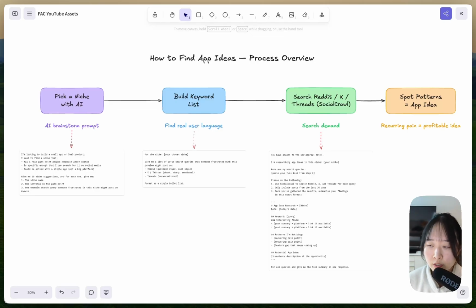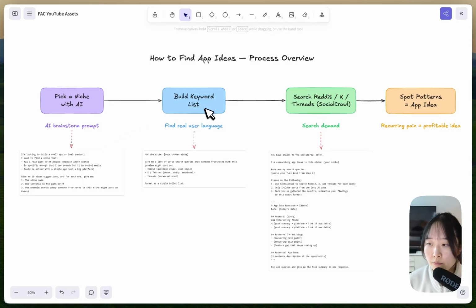start a new project. Before we dive into the tools, I'll go through a high-level skeleton with you and how the process works. So the core idea starts by picking out a niche with AI. If you already have a niche you want to work with, that's great. Then we're going to do a more deep dive into some micro niche that we might be missing out.